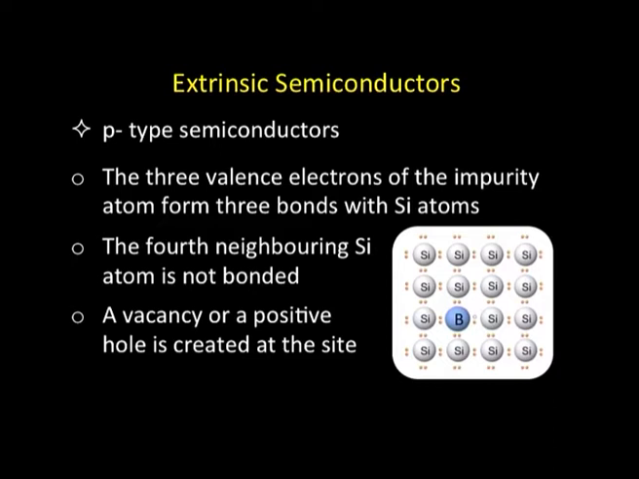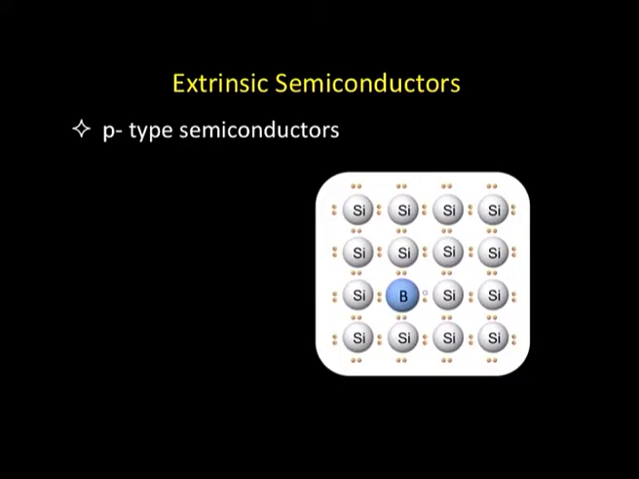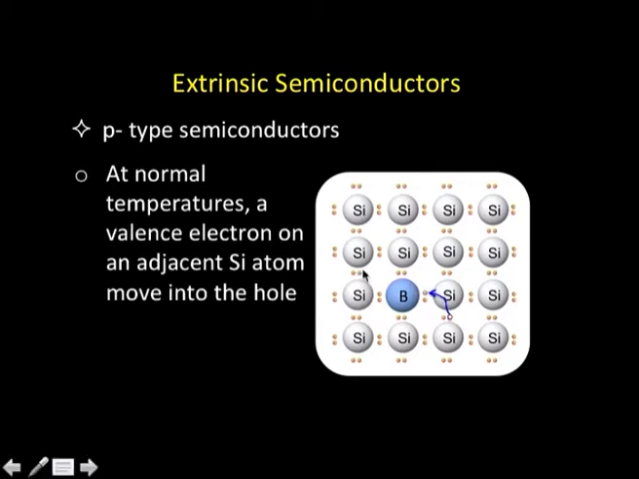Silicon atom is there, and if I look at this material at absolute zero, this positive hole will be located at the boron atom itself. But when we bring it to room temperature, this hole can actually move. At normal temperatures, a valence electron on the adjacent silicon atom moves into the hole there. That is, there is a movement of an electron from silicon to this hole, and we create a new hole over here, and this process can continue.